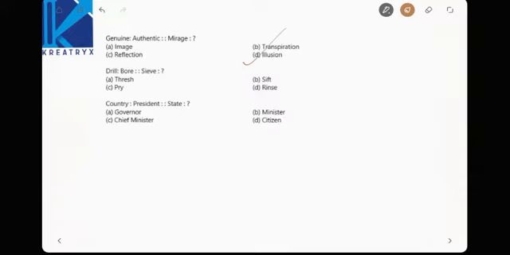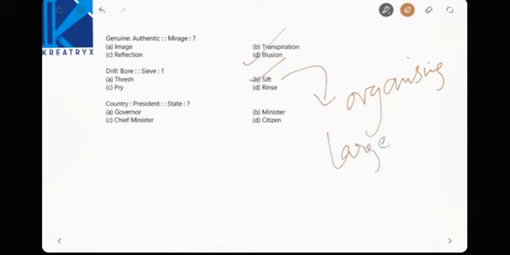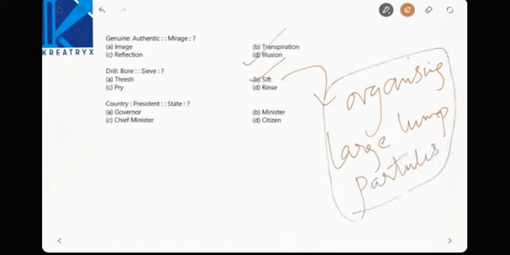Okay, now drill, bore, right? See here, drill, when you drill something and when you drill deep, it becomes bore. Sieve is nothing but filtering the things, right? Now sift. See here, sift is organizing large lump particles, right? Large lump particles, right? Sieving is nothing but a small thing. When it intensifies, it becomes sift, right?